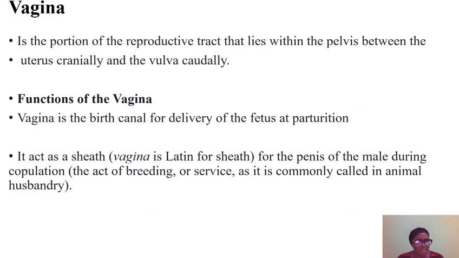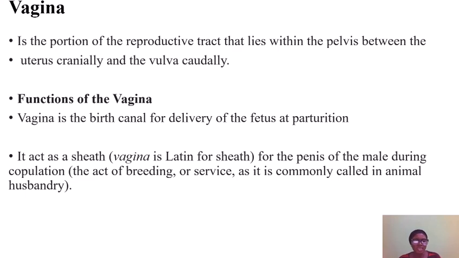Now, vagina. Vagina is the portion of the reproductive tract that lies between the pelvis cranially and the vulva caudally. That is, between the uterus and the vulva, we have the vagina. The vulva is the external part, the uterus is the inner part. So in between these two, we have the vagina.